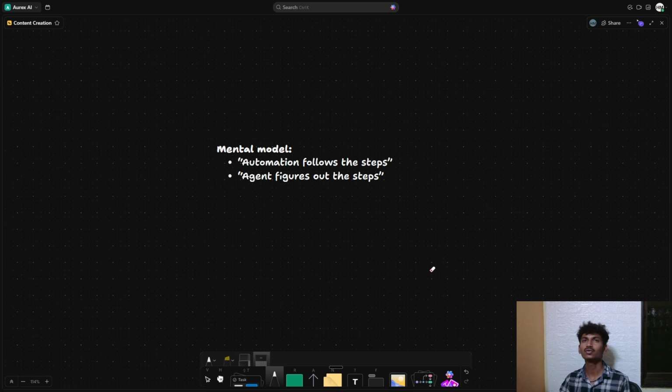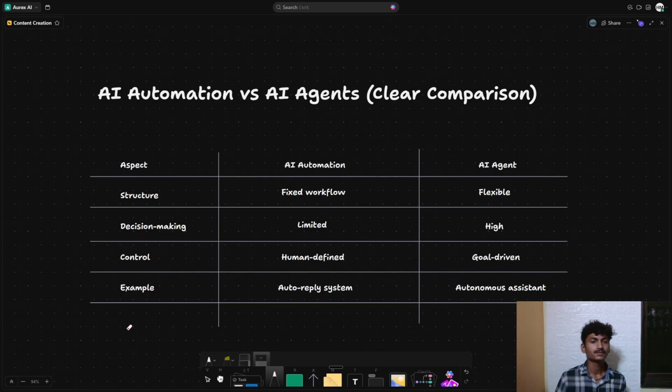So now let's move to comparing AI automation and AI agents, so we'll have a better understanding of what is happening here. Okay, so I have a beautiful table drawn here. On the left side, these are aspects, and on the top, I'm not able to highlight properly, but never mind. These are the points for AI automation, and these are for the AI agent.